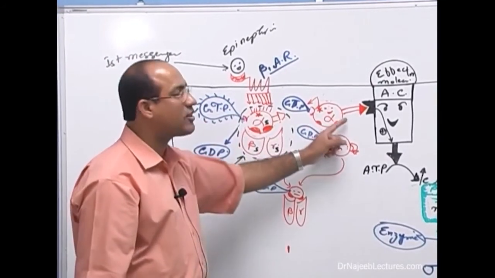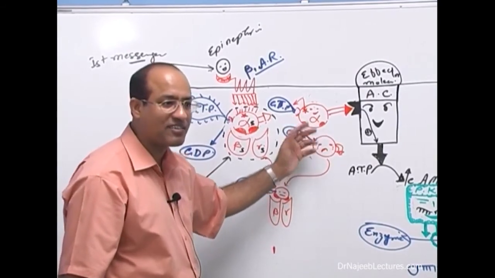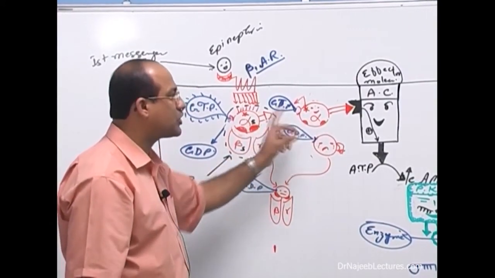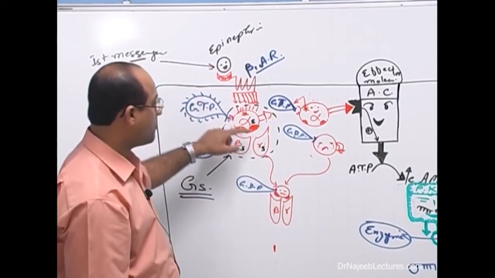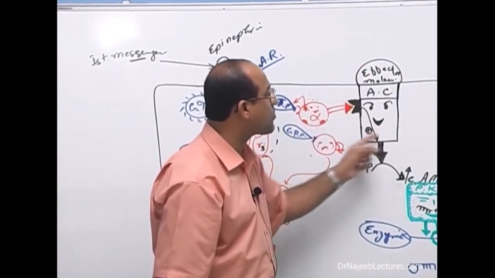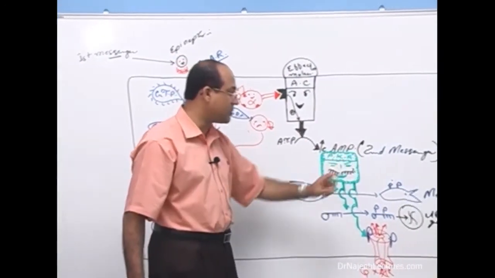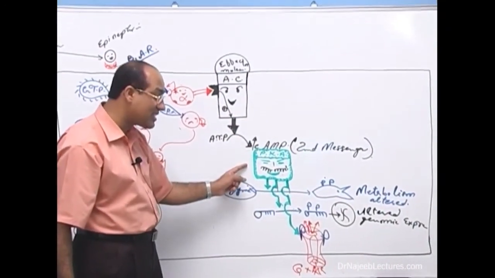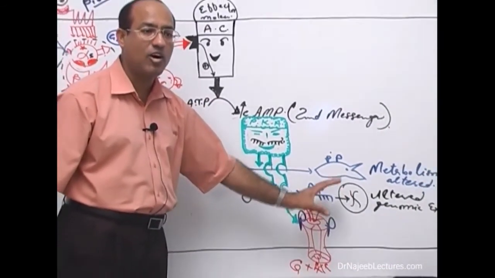These G proteins are also called biological switchers. They switch on or switch off the biological system. So first messenger, receptor, biological switchers, effector protein. What is that? Effector protein. Then second messenger, and after that protein kinases and their action on the target cell, altering the many activities in the cell.